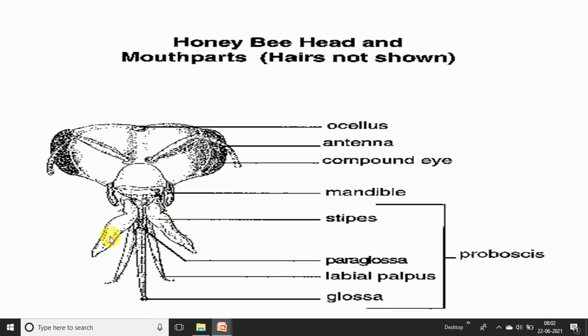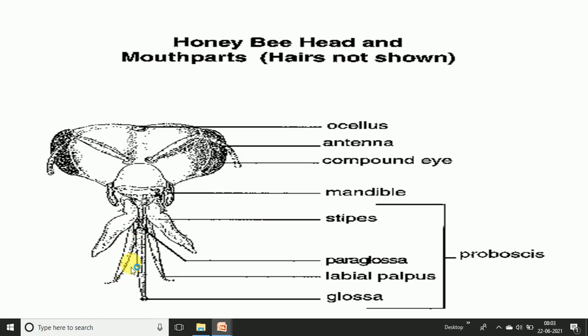Then the next part, the labium. In the labium, the submentum and mentum parts are reduced, and the prementum, glossa and paraglossa parts are extended and form a long tubular structure. Again we can see the long tubular structure. The glossa and paraglossa cover the tubular region. The glossa is extended and forms the tegula, and the labial palp is segmented and modified to form a blade-like structure, and a supportive blade-like plate is developed